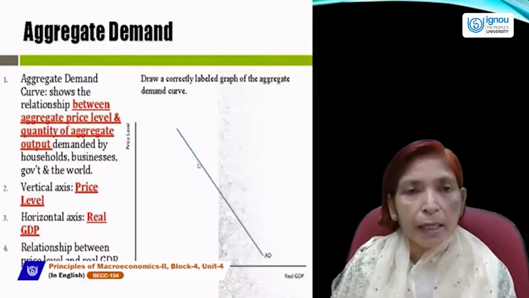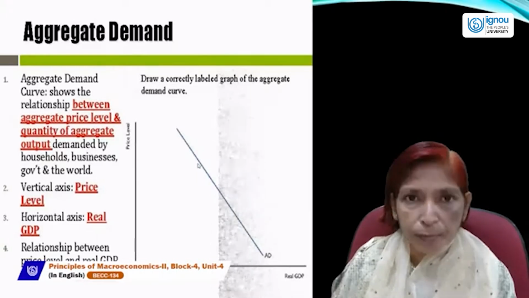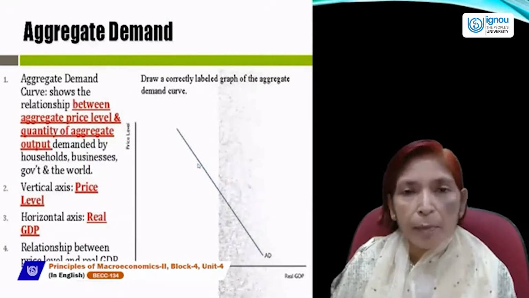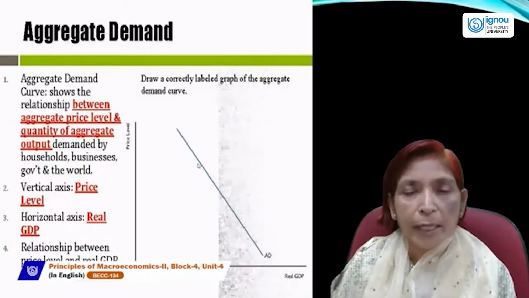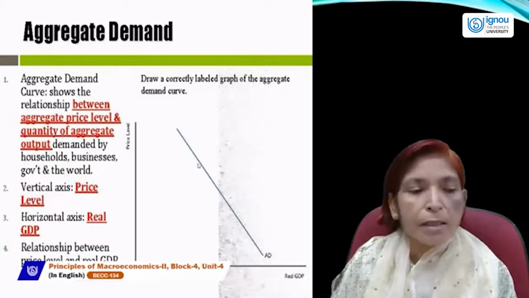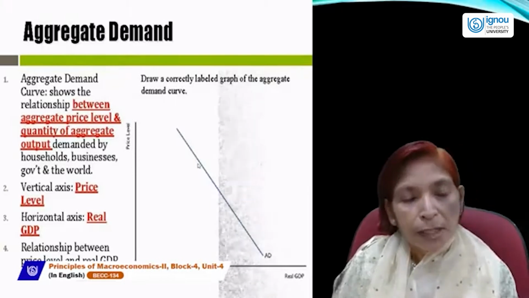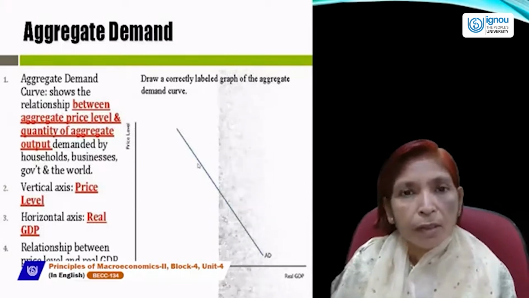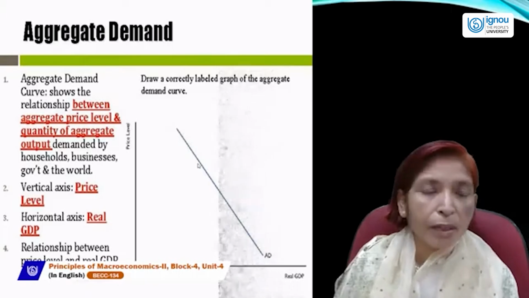It means aggregate demand has four components: C, I, G, and net export. C shows consumption demand, I represents investment demand, G represents government expenditure, and net export shows the difference between export and import, the demand for goods and services which is demanded by the rest of the world.